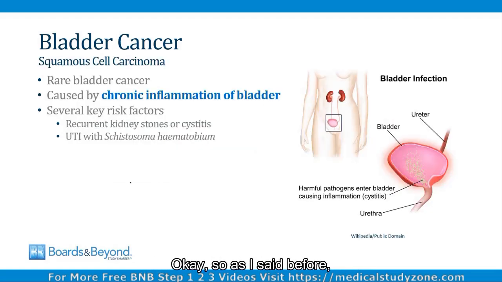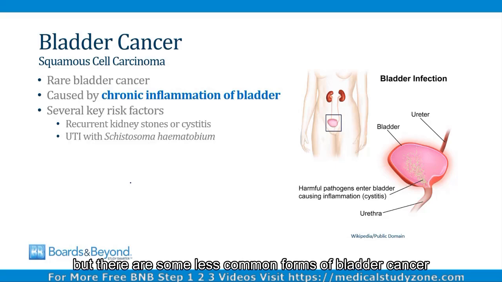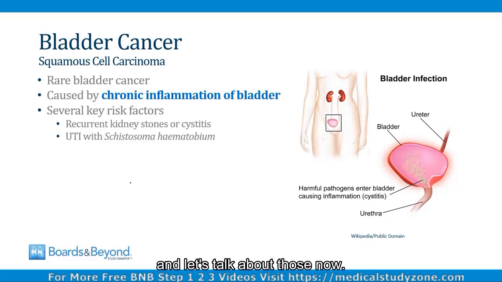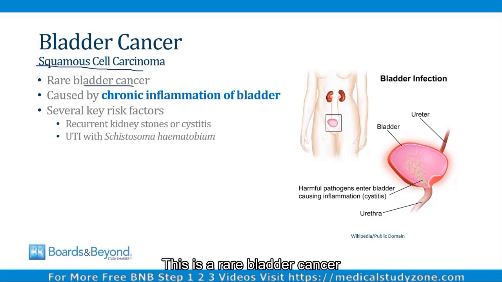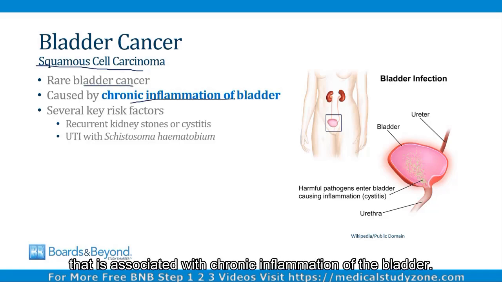Okay, so as I said before, the majority of bladder cancers are transitional cell carcinomas, also known as urothelial carcinomas. But there are some less common forms of bladder cancer, and let's talk about those now. The first one is squamous cell carcinoma of the bladder. This is a rare bladder cancer that is associated with chronic inflammation of the bladder.